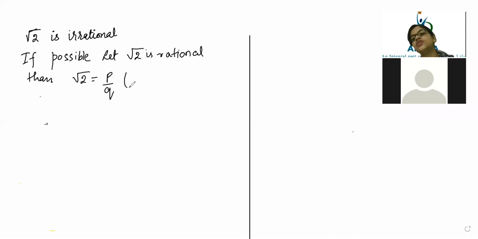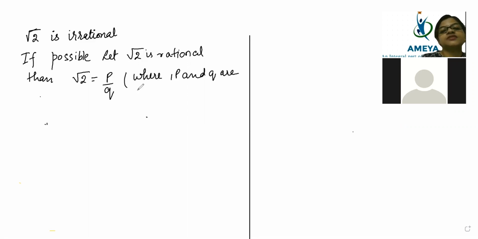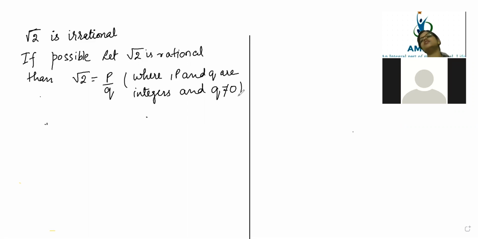Now what is the definition of rational number, beta? Definition of rational number says that p and q are integers and q is not equal to 0. This is the definition of rational numbers. Also, p and q are co-primes.